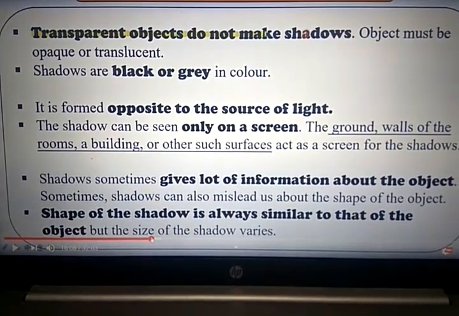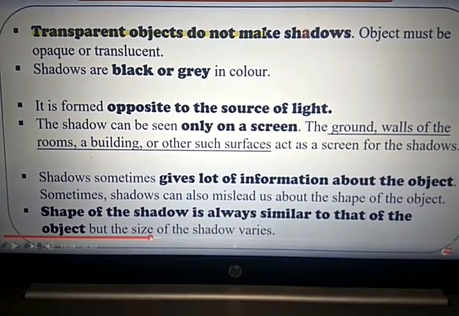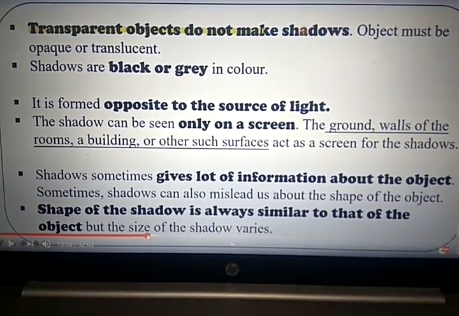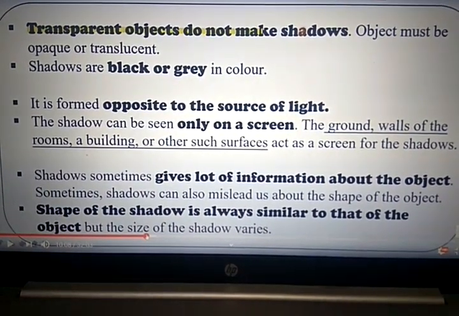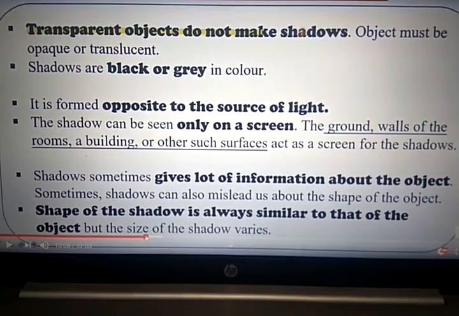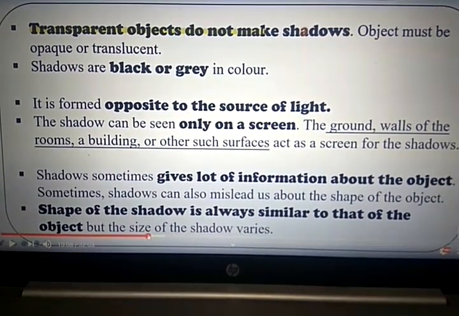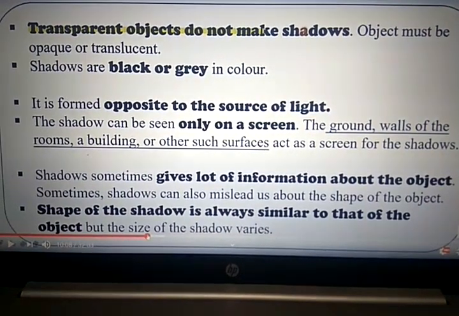Now this is the property of shadow. Transparent objects do not make shadows. Just now we have seen so many examples, and those objects are opaque. So transparent objects do not make shadows. The object must be opaque or translucent.